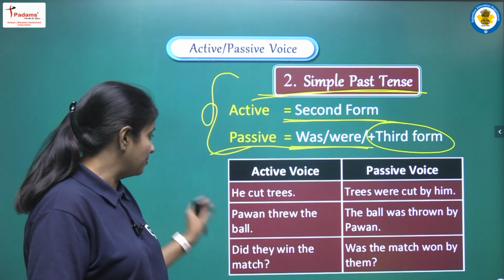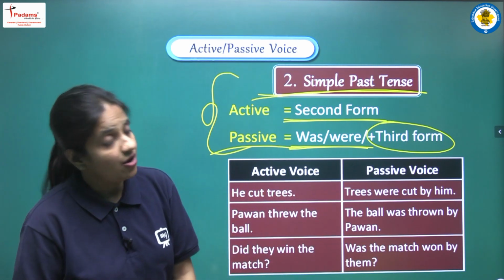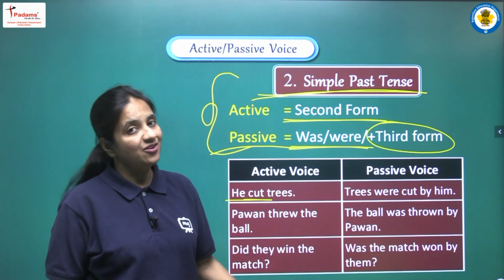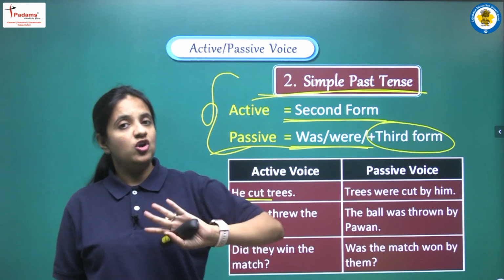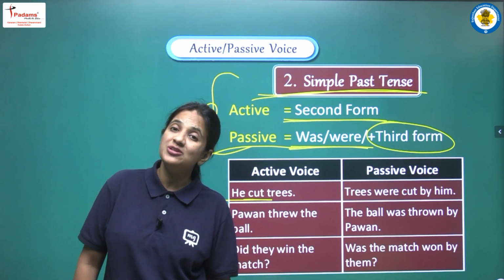So let's see the examples. The first sentence is he cut trees. So now students, a very obvious question must be there in your mind that we are having cut here. So we all know first form is cut, second form is cut, third form is also cut.